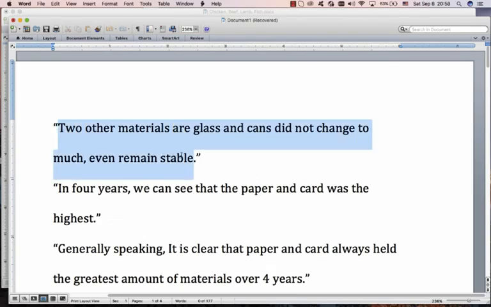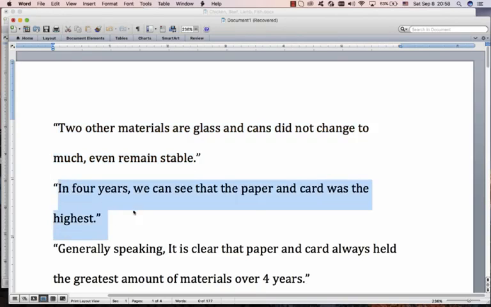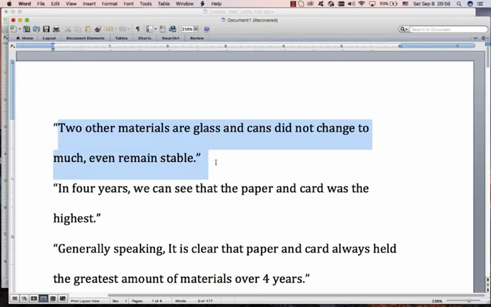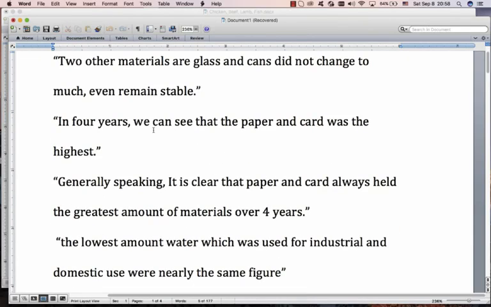We have these very bad sentences that we get, and when an examiner sees a sentence like this, he just immediately thinks band 5 and going down. For example, "2 other materials are glass and cans did not change." So you've got a verb, you've got a subject and then a verb and then another subject and another verb. Just sentence structure terrible. "In 4 years, we can see that the paper and card was the highest." No, the paper and card was not the highest. It's the amount of paper and card. "The paper and card was the highest" means the paper and the card was flying in the air.